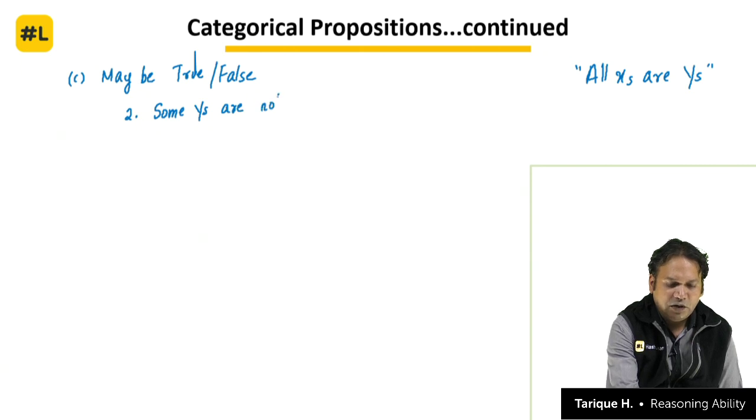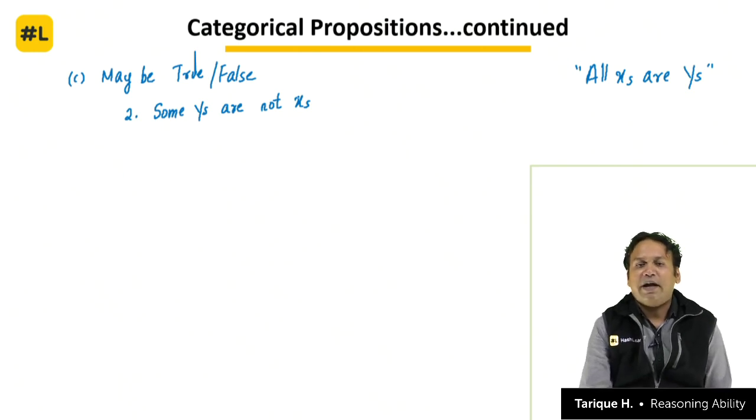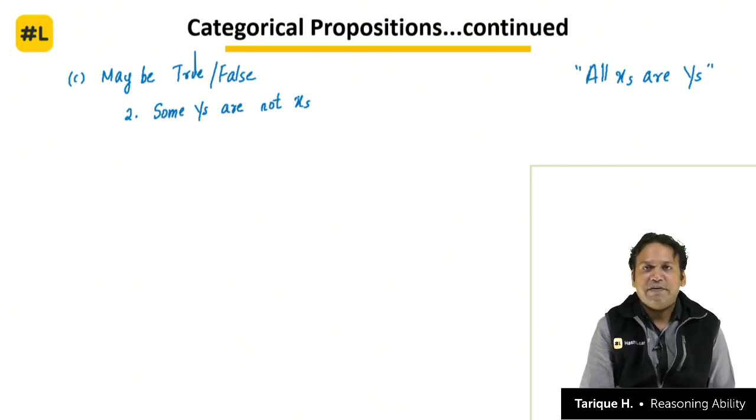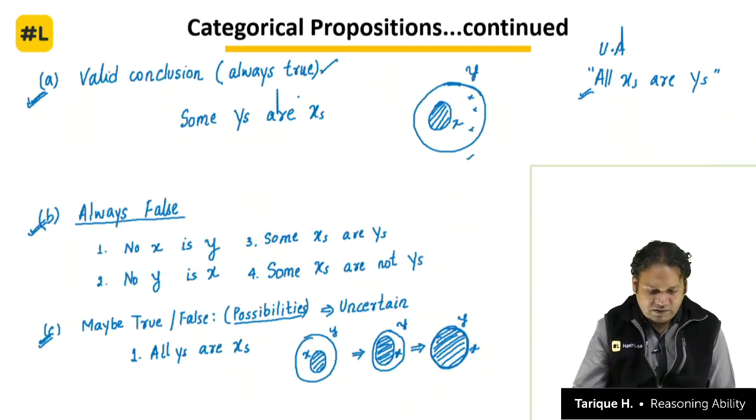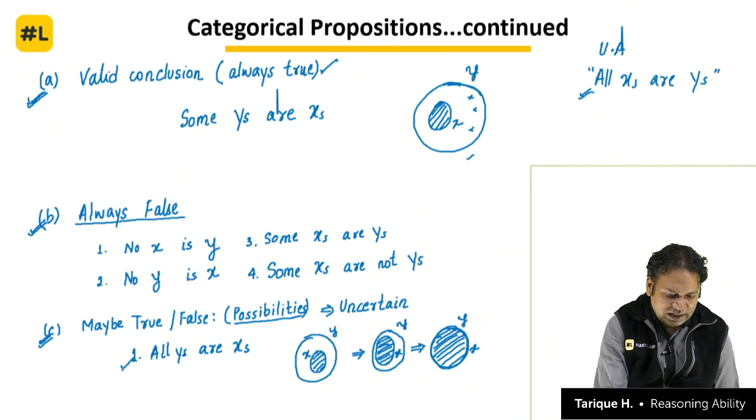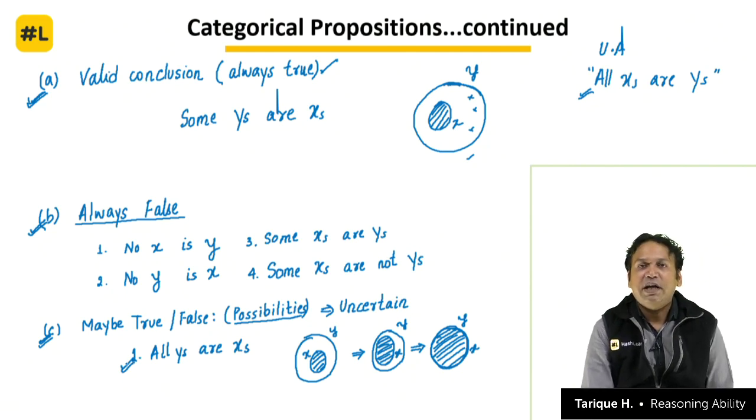Some y's are not x's. This is definitely under uncertainty. It is not sure. We don't know, because just see the previous statement. Look at the previous statement here. All y's are x's is also one of the uncertainties, that it can maybe true, maybe false.